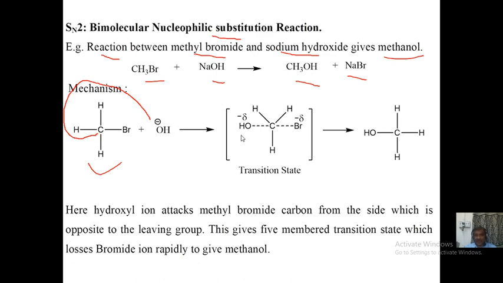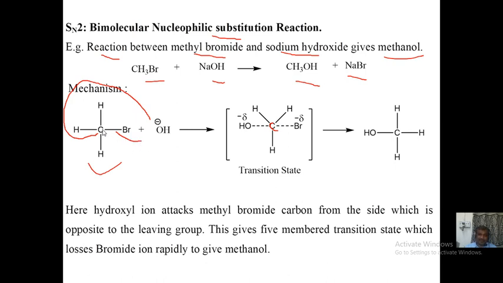So there is a formation of a pentavalent transition state. This central carbon atom was fully connected with Br, and Br has a tendency to become Br minus, while OH has the power to donate electrons. Because of electronegativity, the carbon becomes partially positive as bromine wants to leave in the form of Br minus.